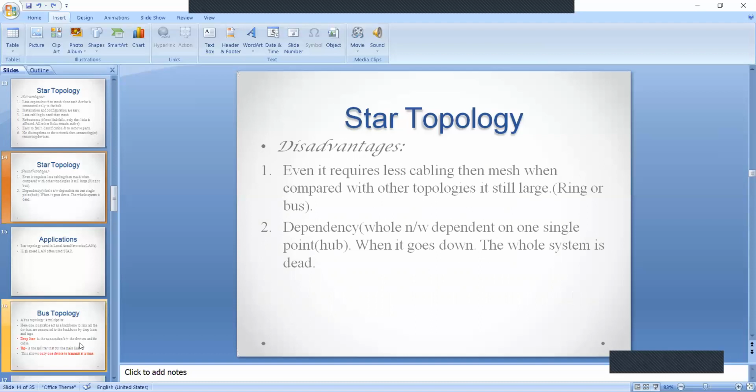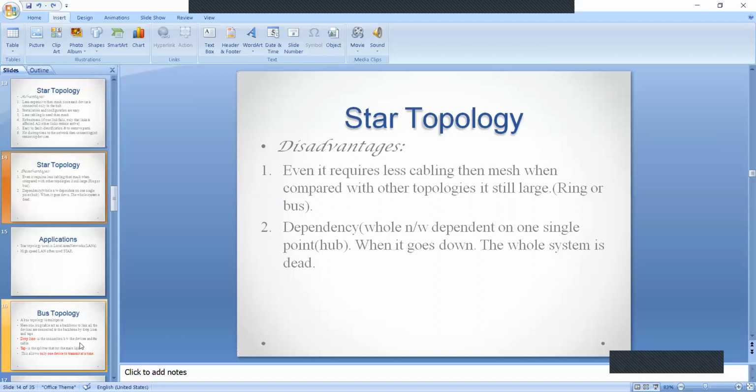Coming to the disadvantages of star topology. When compared to mesh topology, star topology requires less cabling, though cable is still required. So it is one more disadvantage of star topology.